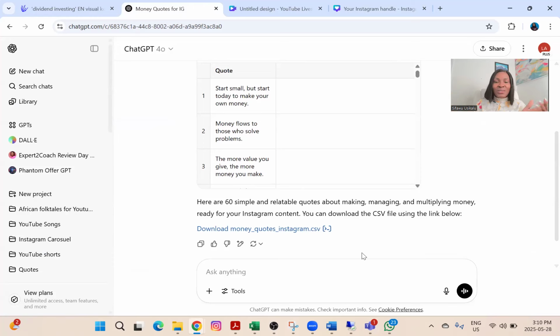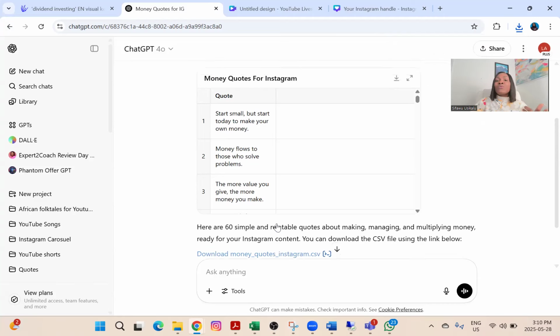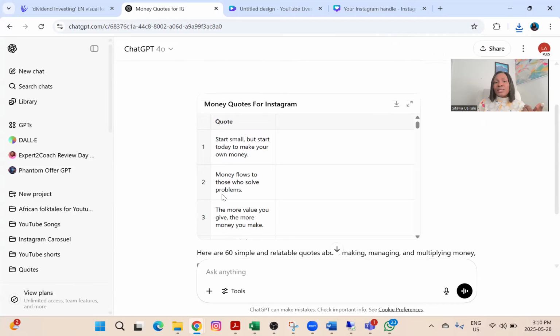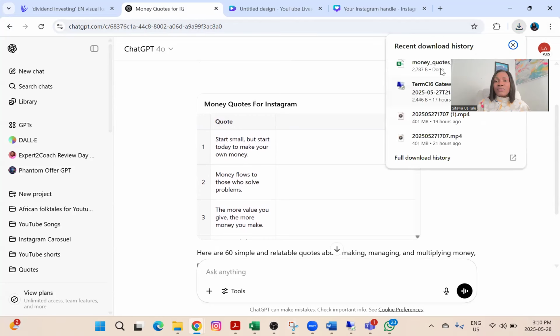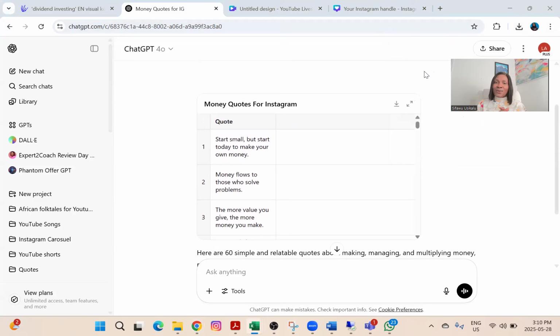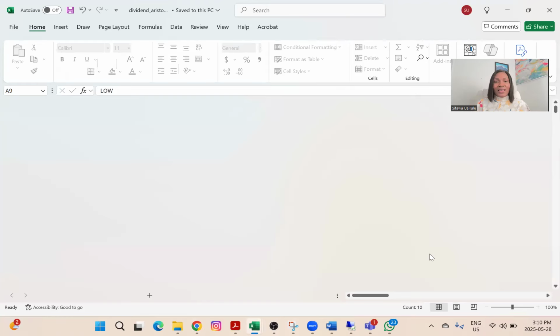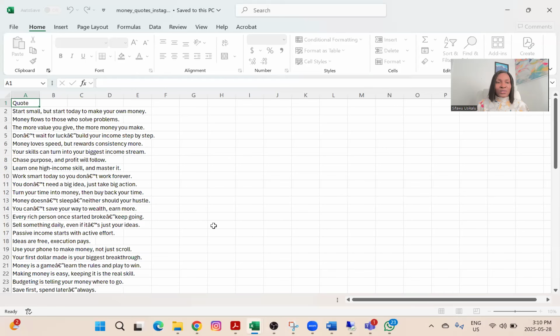So the next thing is, let me just download my CSV file. If you put it in the prompt that you should make it a CSV file, it's going to come in as a CSV file. However, if you don't make it a prompt, it might come looking this way. So you can just click on this to download the table. But because I already have my CSV file, I'm just going to open my CSV file. And here come my quotes.